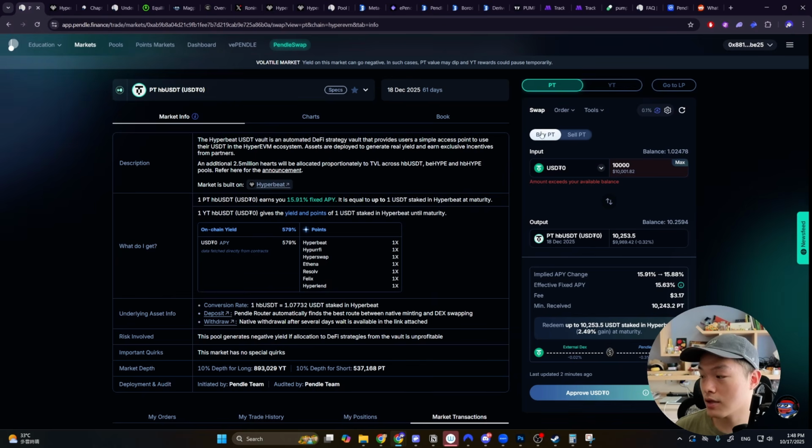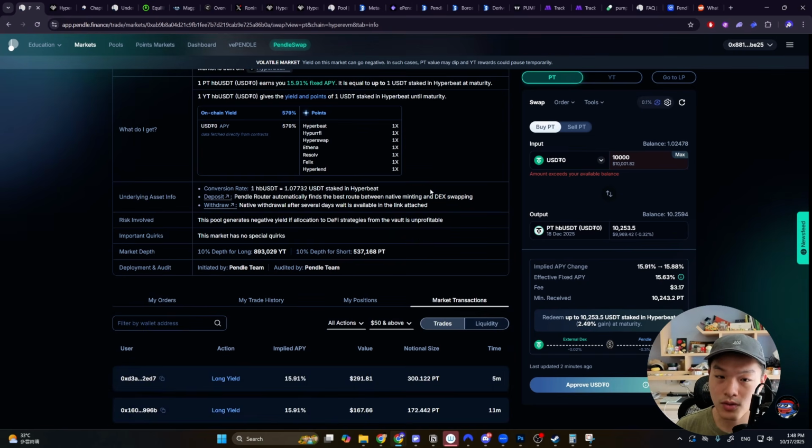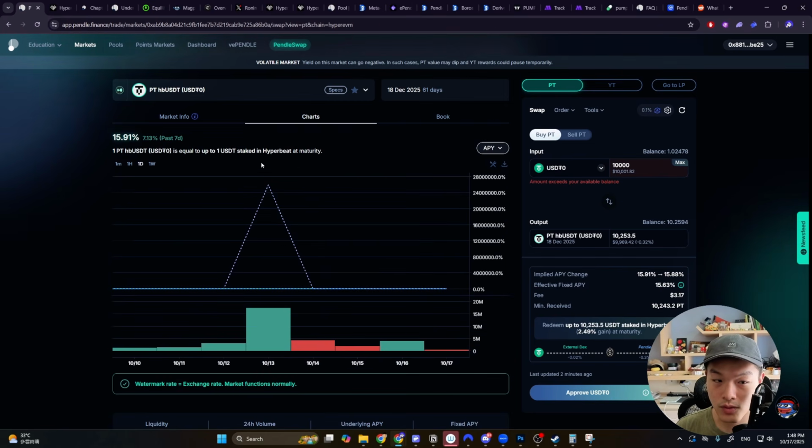But again, it's not going to be a guaranteed future return, right? We just had a huge spike in the APY. Maybe it would go up, maybe it would go down. If there's more liquidation, we could probably expect more APY from this underlying asset. If there's less liquidation, then the APY would drop. And you guys can look at the charts as well. Typically, if there's a huge spike on the underlying APY, like what we saw here on October 13th, it's typically not going to sustain over time, right?